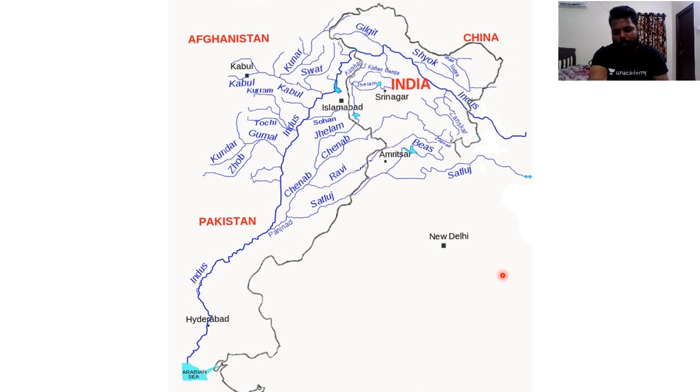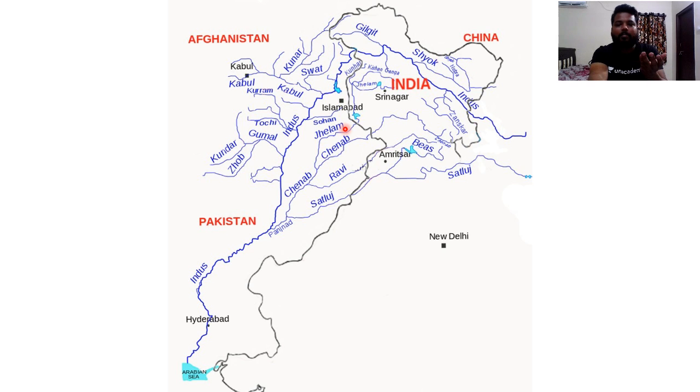So I'll give you a suggestion. Whenever you try to read about these drainage systems, try to focus and draw these drainage systems on your own. Take an A4 sheet, don't trace at all, just draw the outline of the drainage system and try to mark these rivers where they are originating, and try to mark the tributaries also. Some tributaries are very much important.